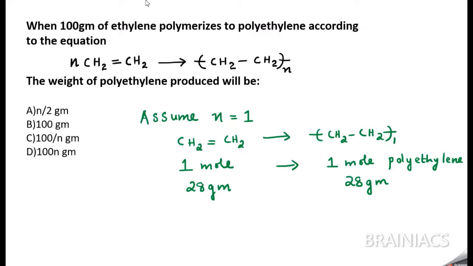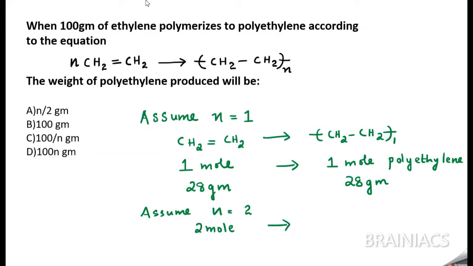Now, some students say, sir, you have assumed n is equal to 1. Why can't this be 2 actually? Let us assume n is equal to 2. What change will come? You will have 2 moles of ethylene, that is polymerizing.